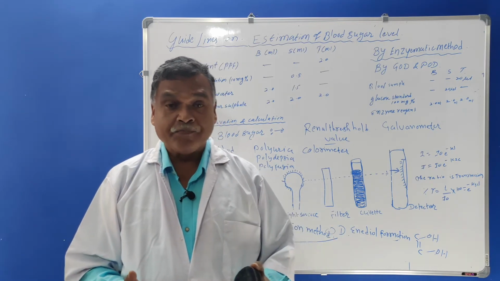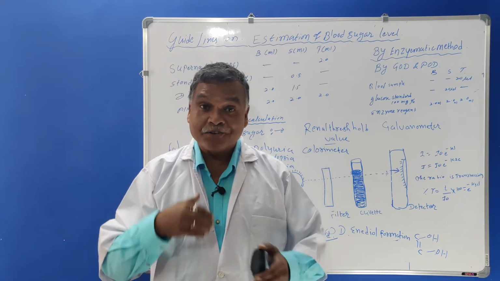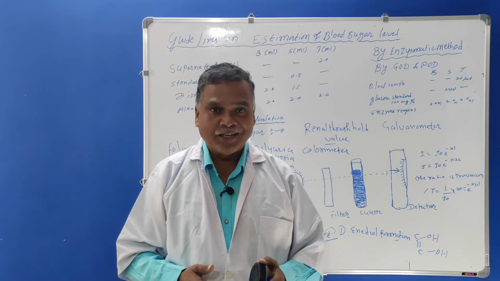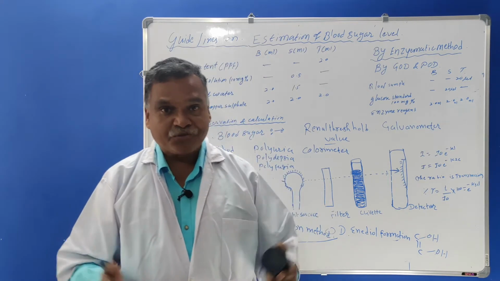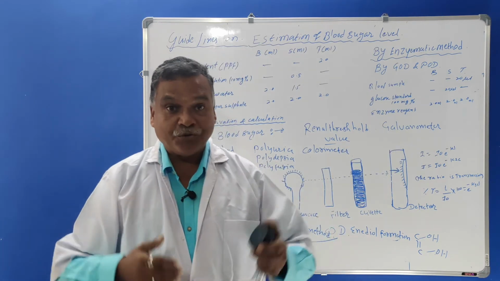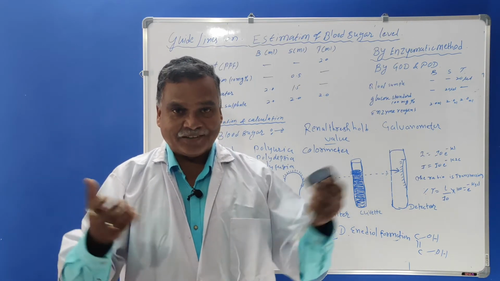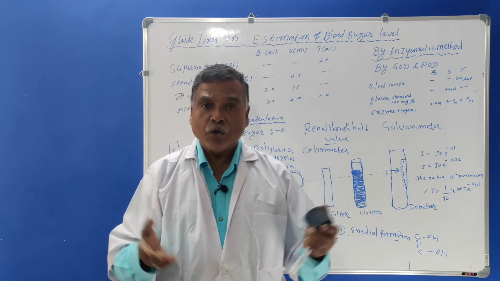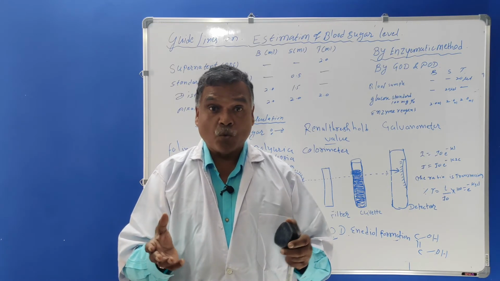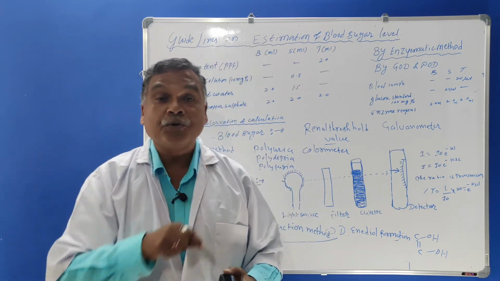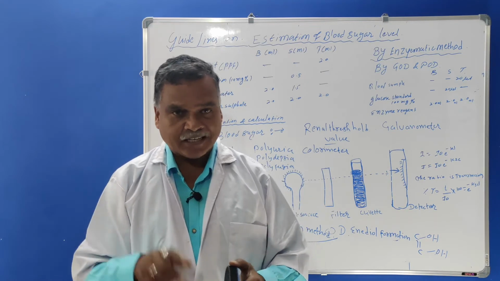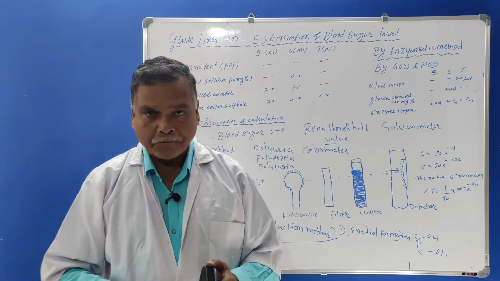Why? Because the blood contains other compounds also, like vitamin C, uric acid, and glutathione in the RBCs. So these substances are included in the blood estimation level. Therefore, it is not a correct method to estimate the blood glucose level.